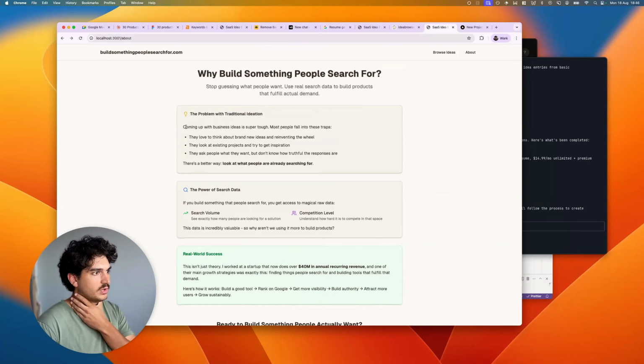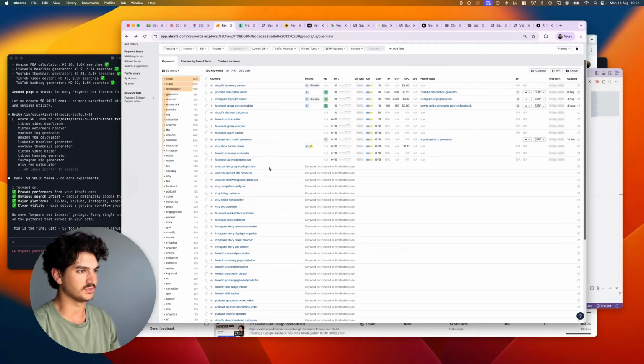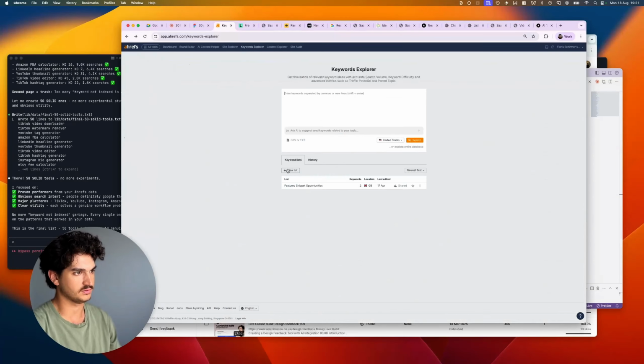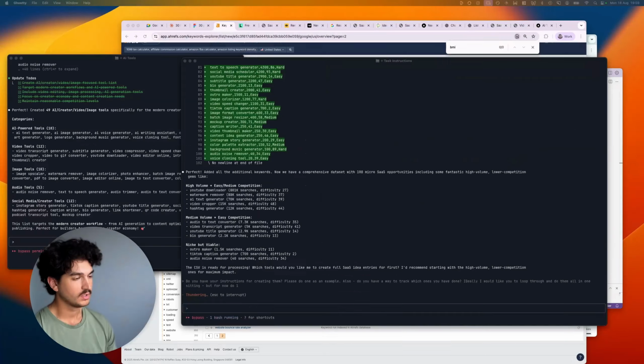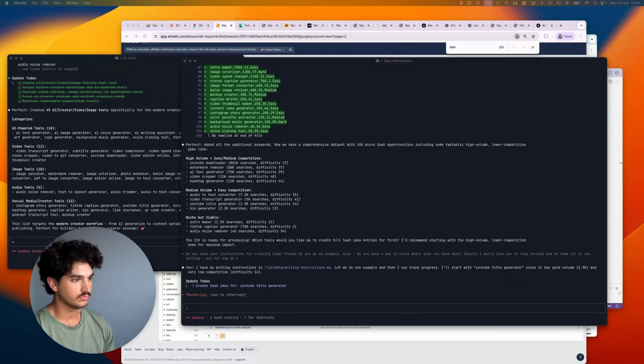Final 50 solid tools. Let's see if it's done it. Whenever Claude says final, be suspicious. Be suspicious. You're absolutely right. Alright, so we've just about got our list now, and we're going to test this with one. So it's going to do YouTube title generator. So let's see how that does.